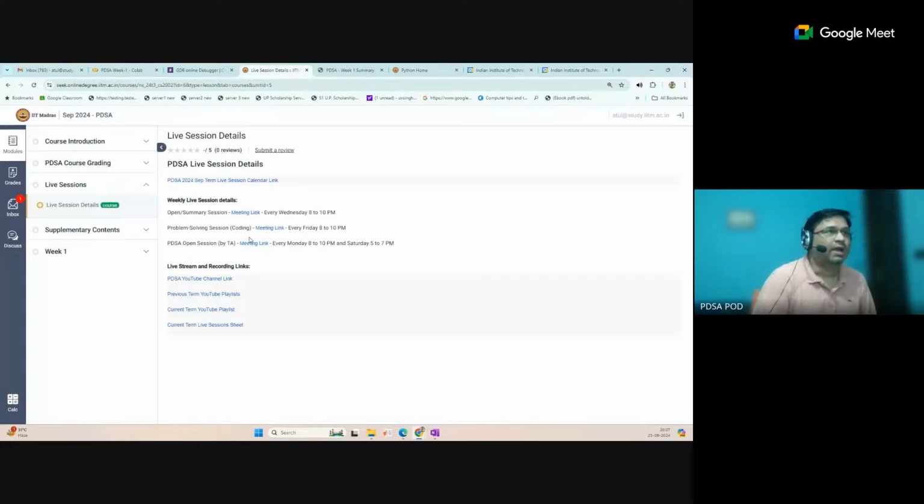So this is the problem solving session for the coding problems. Another session will be conducted by the TA. The TA will conduct 2 sessions in a week. The first session is Monday 8 to 10 p.m. and the other is Saturday 5 to 7 p.m. The link will remain the same. If any additional session is required, we will communicate via announcement.